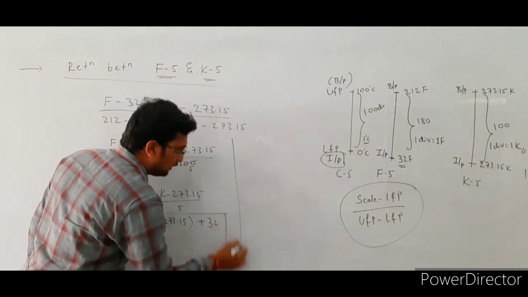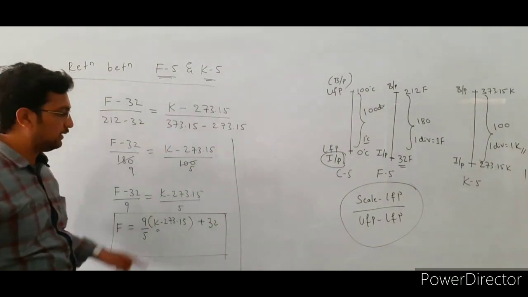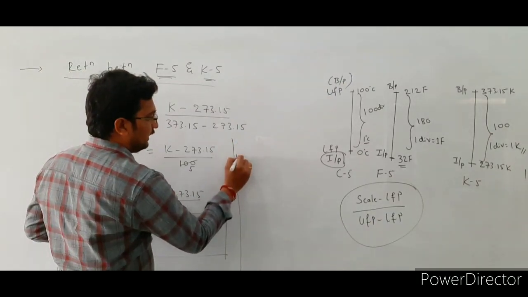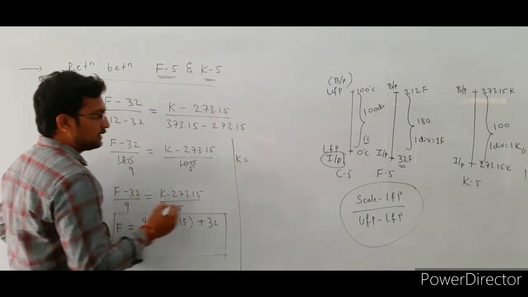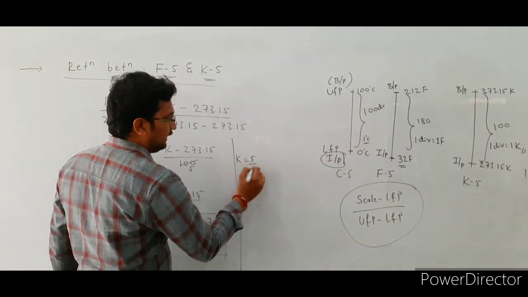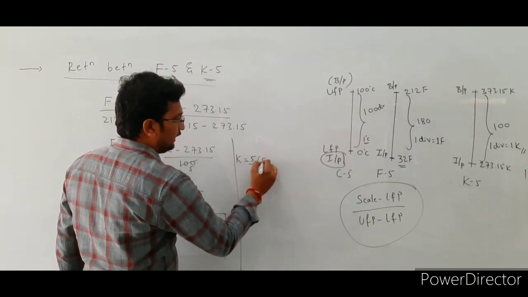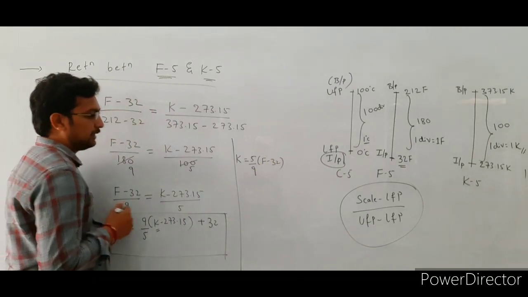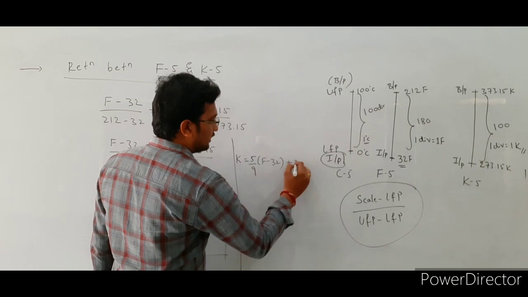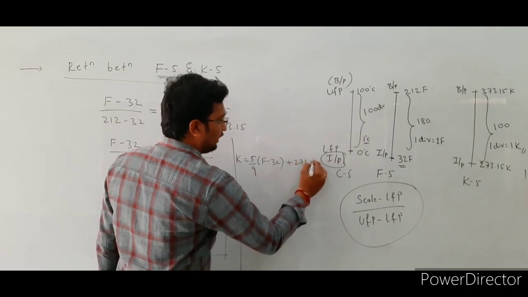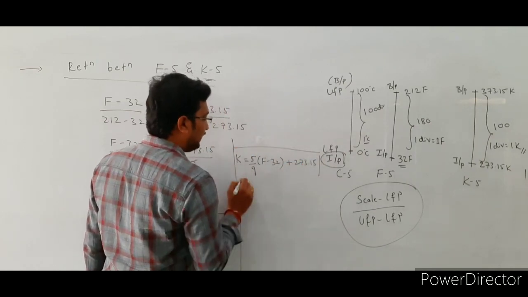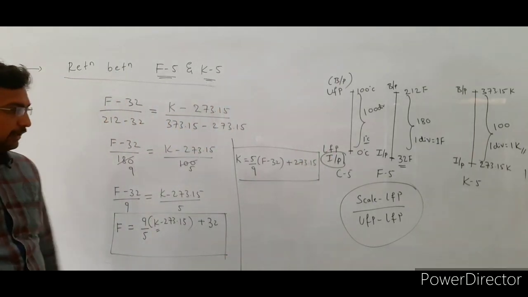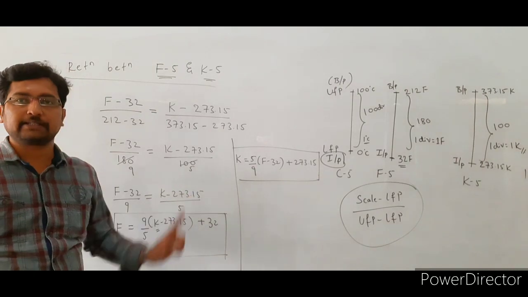See here, from this relation K is equal to, take 5 to this side, 5 by 9 bracket of (F - 32) plus 273.15. So this formula we use to convert Fahrenheit scale reading to Kelvin scale reading.